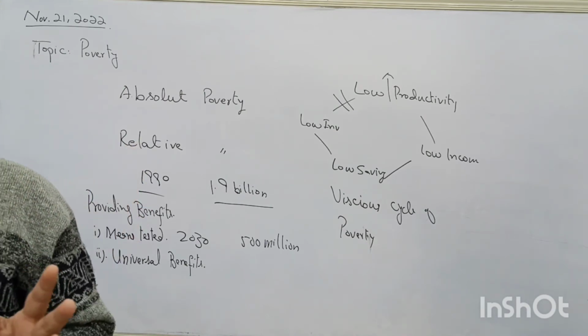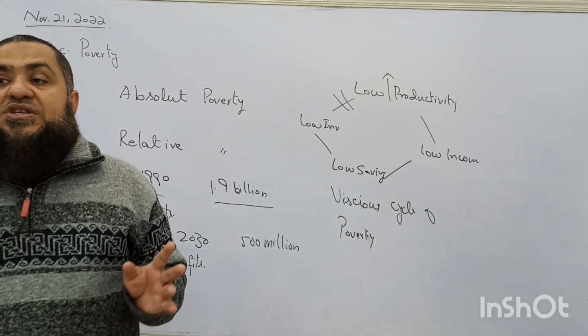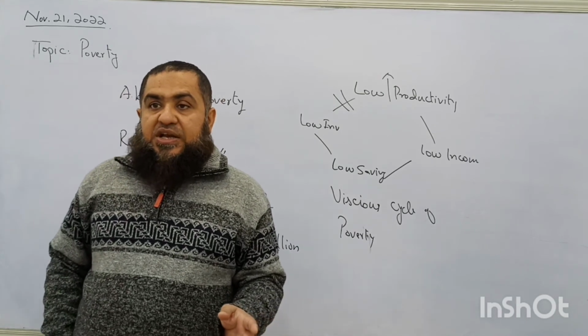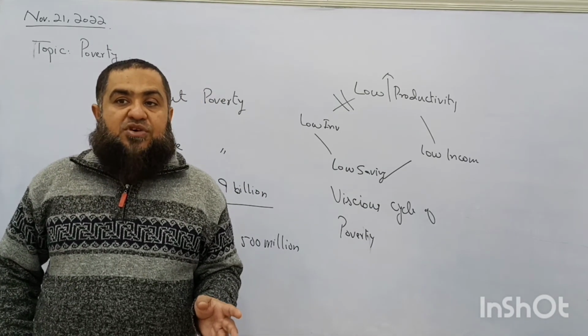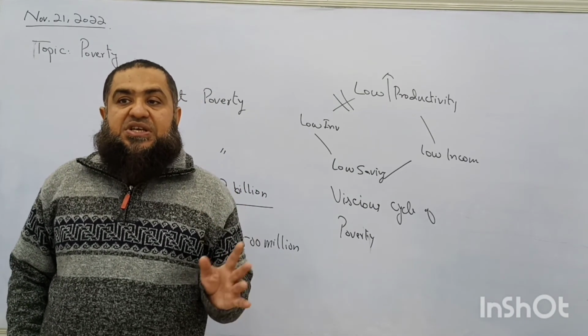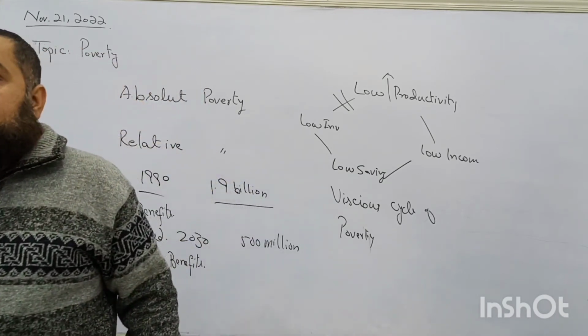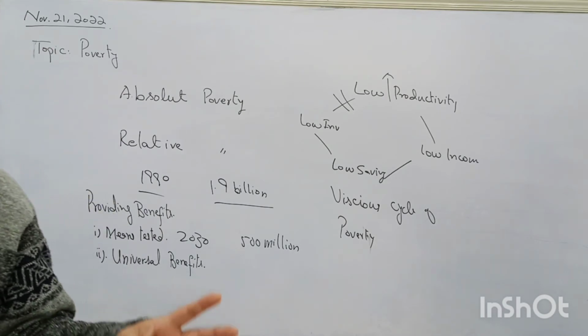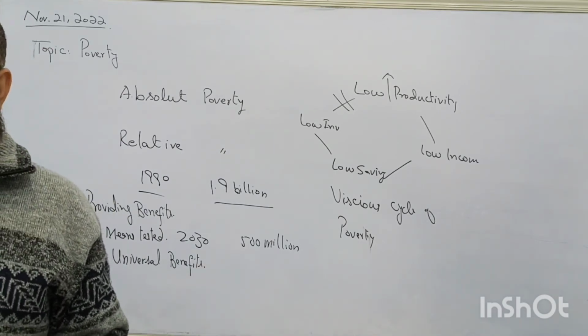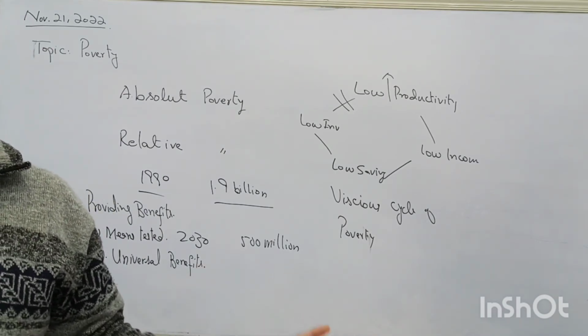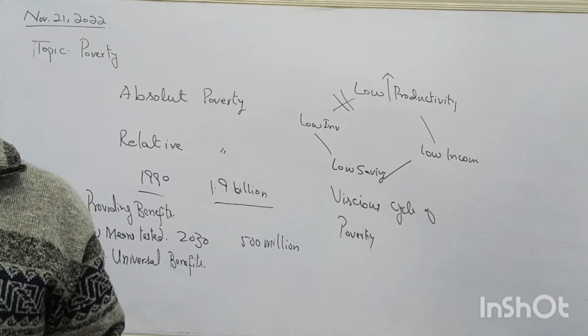Or pension benefit. Anyone who is in the old age and he or she is above the age of 60 will be provided a state benefit of pension regardless how much income he or she is earning at home during his or her lifetime.